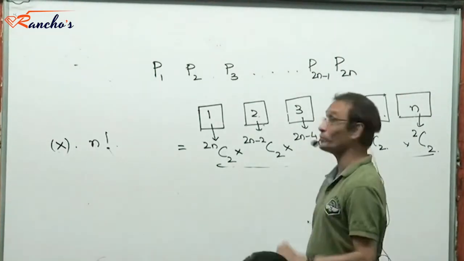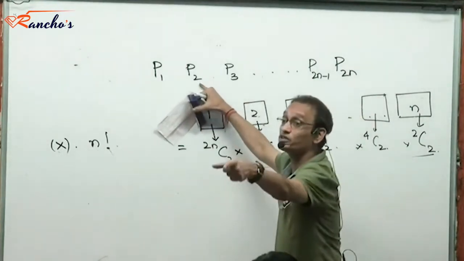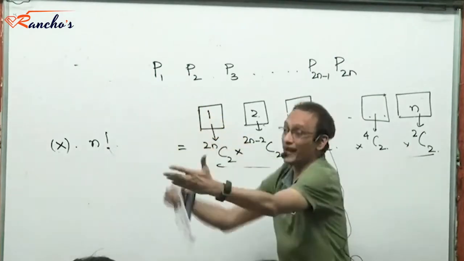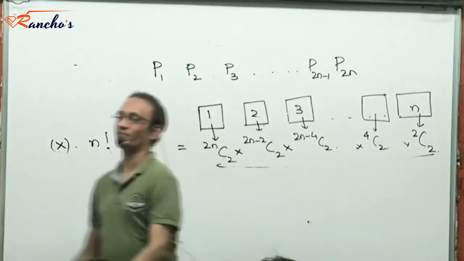No, but there is a problem. Now you can't select P3 because in that 2n minus 1 ways you have accommodated P3 also. So there will be an overlap, isn't it? No, that will be wrong.